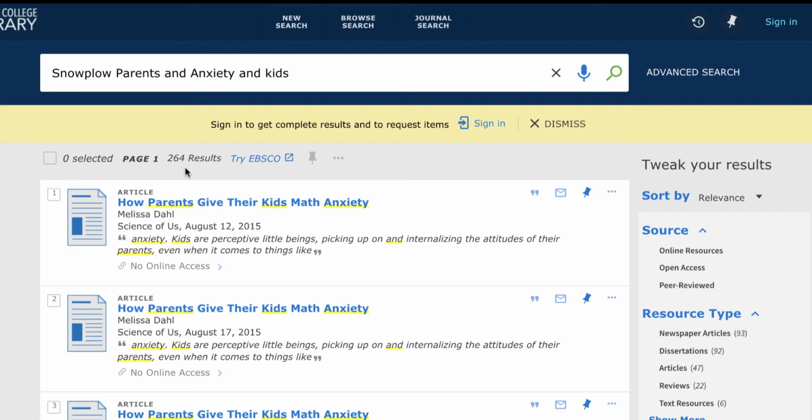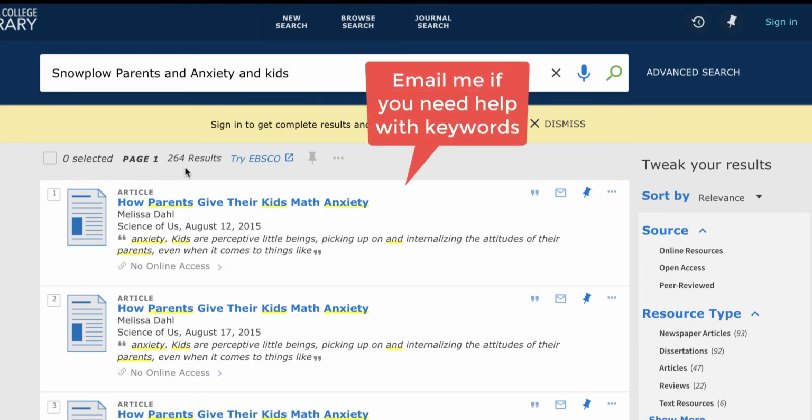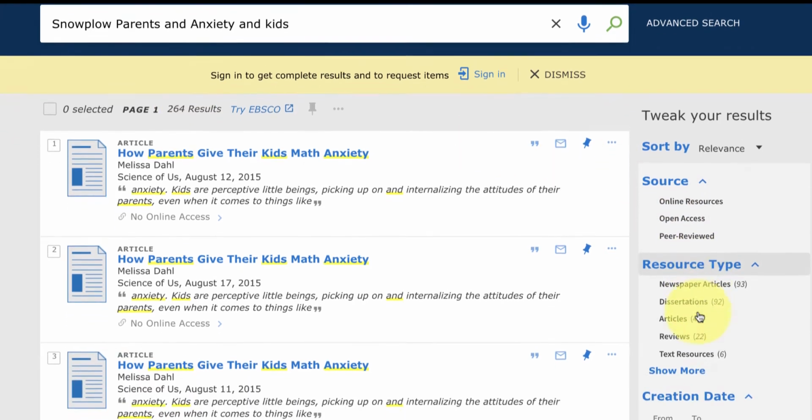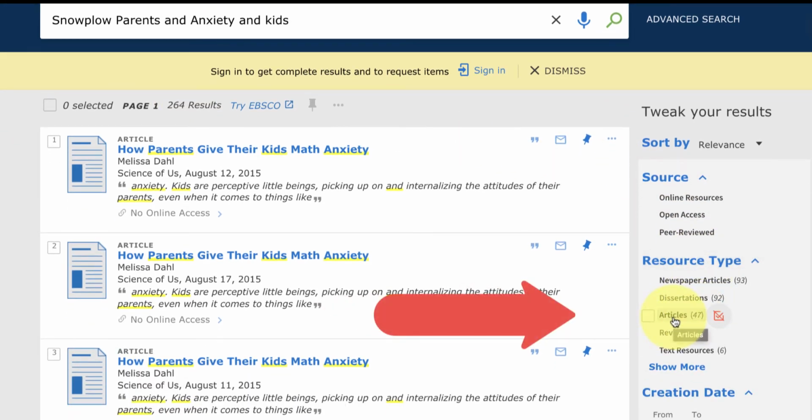Every topic is different, so some terms and topics are easier to research than others. If you run into any problems, let me know ASAP so I can give you some feedback on your keywords. 264 results are still quite a bit to search through. I can limit my search to articles. So over here on the right side, I can click on articles.